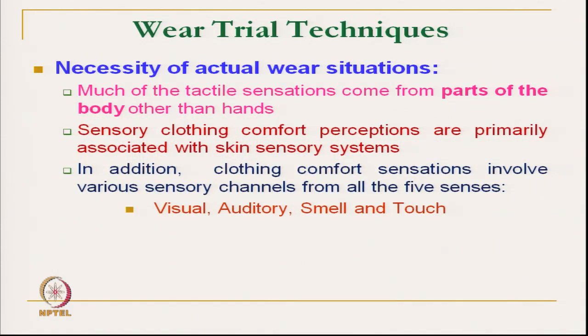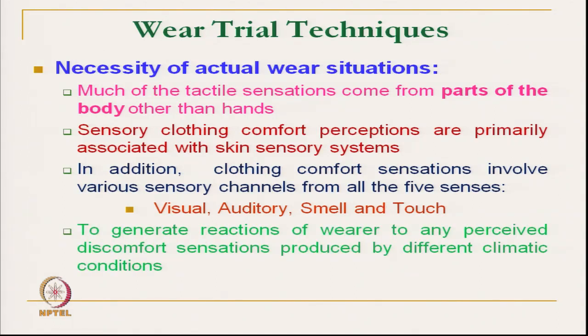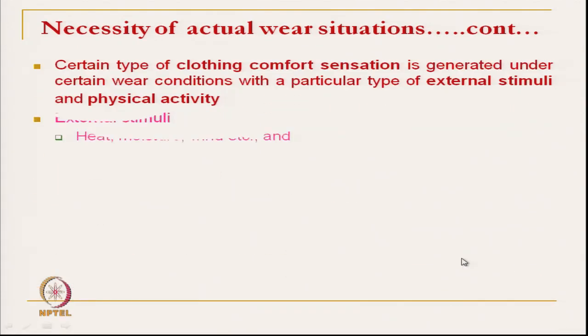Necessity is that we have discussed that this is very important to get actual data from the respondent to generate reactions of wearer to any perceived discomfort sensation produced by different climatic condition, different activity level. So, these are the different external stimuli, that particular wear sensation we can generate for a particular type of external stimuli and physical activity.